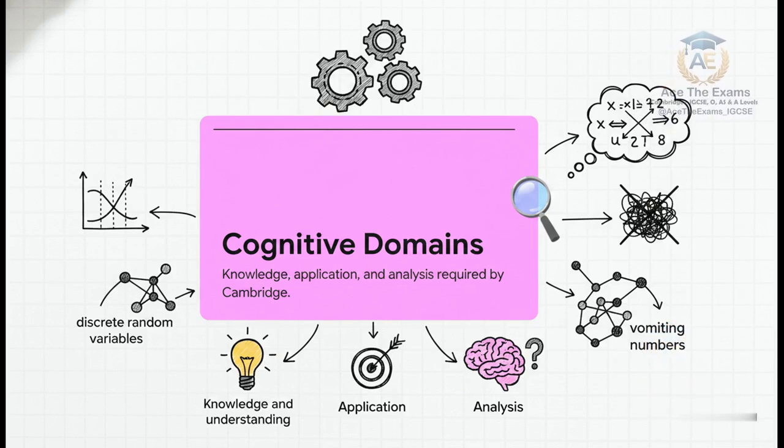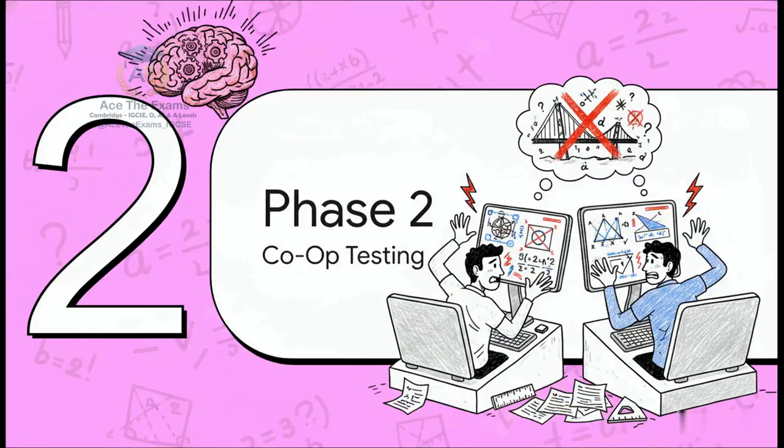Think about it. When calculating variance, top-tier students don't just blindly subtract the square of the mean from E of x squared because a viral video told them to. They understand the structural physics of the problem, they understand the causal relationships, and the intense precision required to apply these mathematical concepts to real-world scenarios. They carefully set up the exact probability distribution table required, actively demonstrating their cognitive depth, long before they ever touch a formula. Phase 2, the co-op stress testing lab.